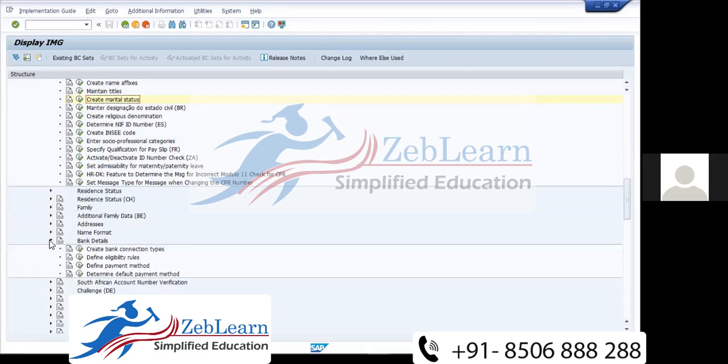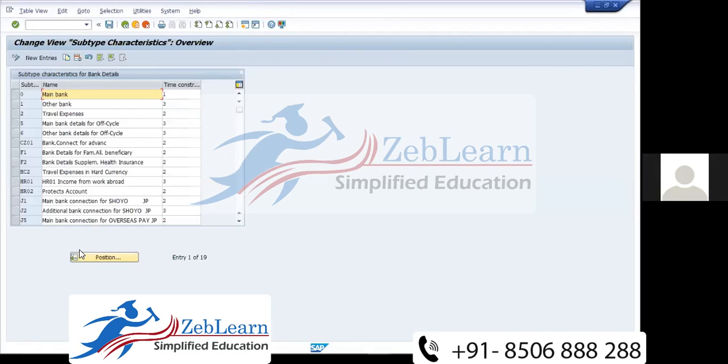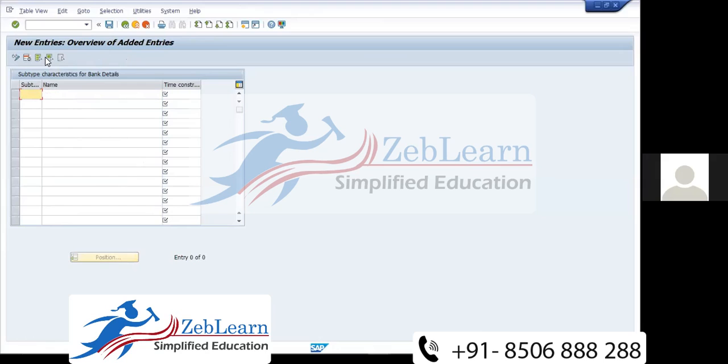Bank details. What is the infotype number we use for bank details? 0009, sir. Nine for bank details, six for address. Here you can create your bank details and create bank connection type. Main bank, other bank, each and everything you can create from here. No need to do anything, just click New Entry and you can create.